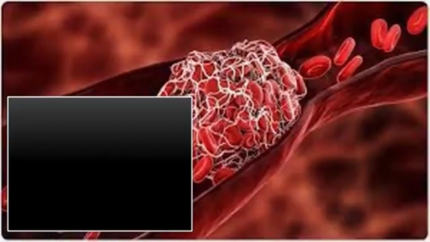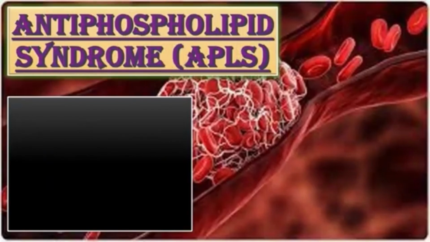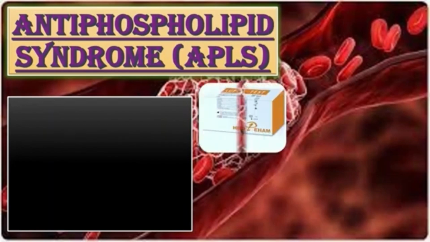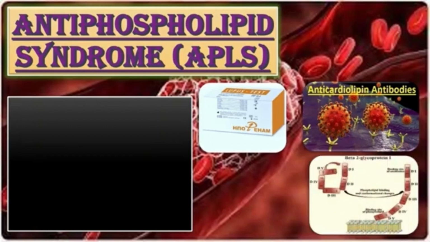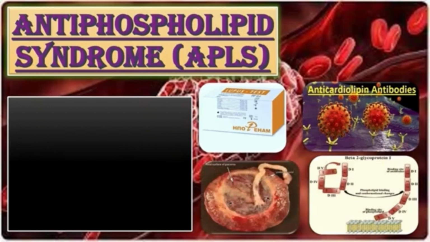Now let us discuss the role of antiphospholipid syndrome in causing recurrent miscarriages. Antiphospholipid syndrome is the most important treatable cause of recurrent miscarriages. Antiphospholipid syndrome refers to the association between antiphospholipid antibodies, lupus anticoagulant, anticardiolipin antibodies, and anti-beta-2 glycoprotein 1 antibodies, and the adverse pregnancy outcome or vascular thrombosis.